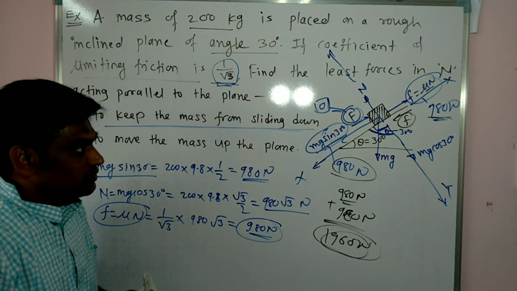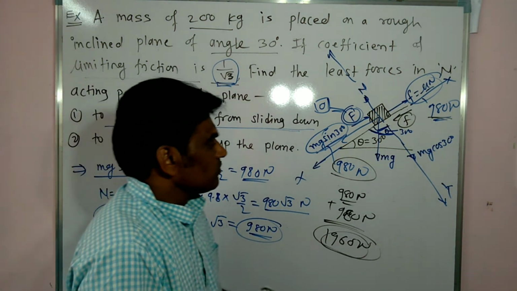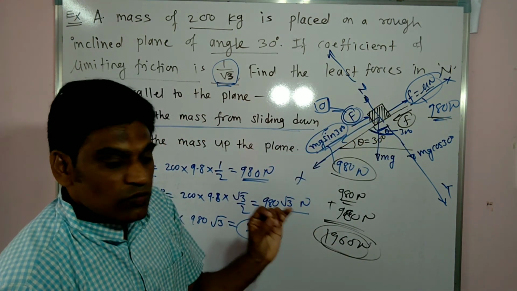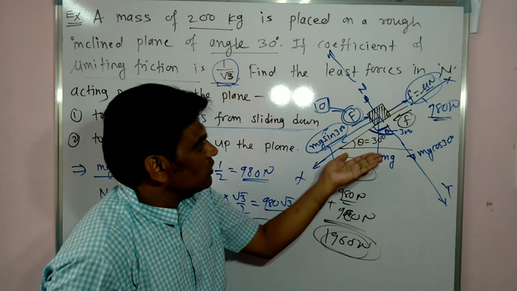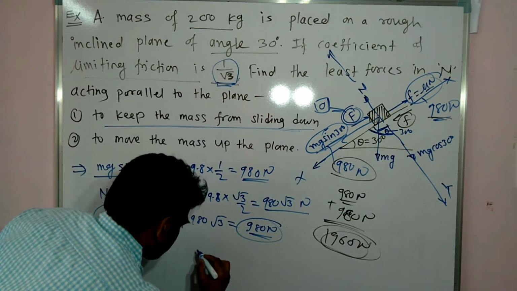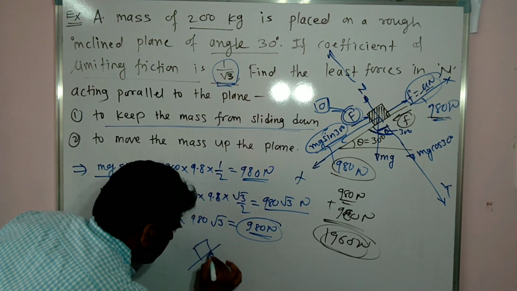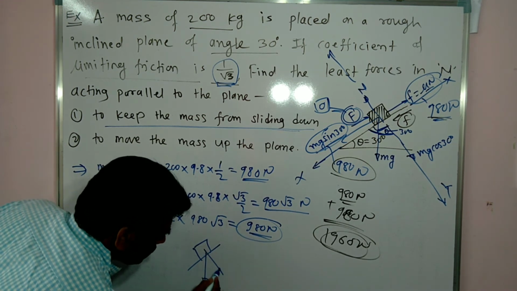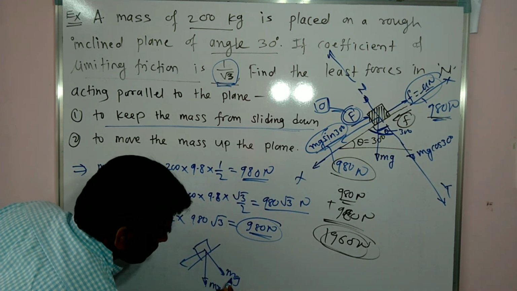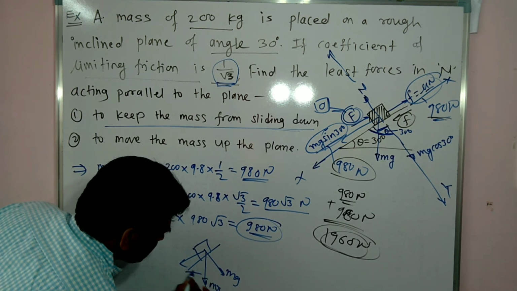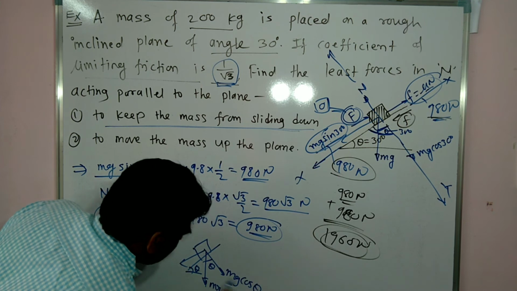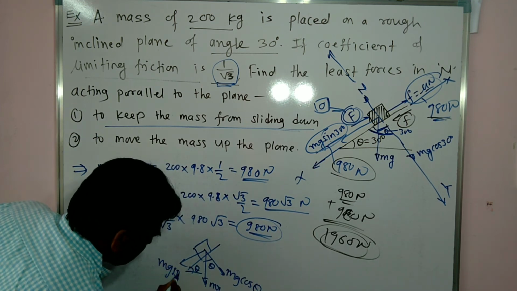Understood or not? See, first of all, see the force balance. For that purpose, what we have done is resolve the forces in two directions. This mg we have resolved in two directions. This angle is theta, so this angle automatically becomes theta. So mg cos theta, and this will be mg sin theta.